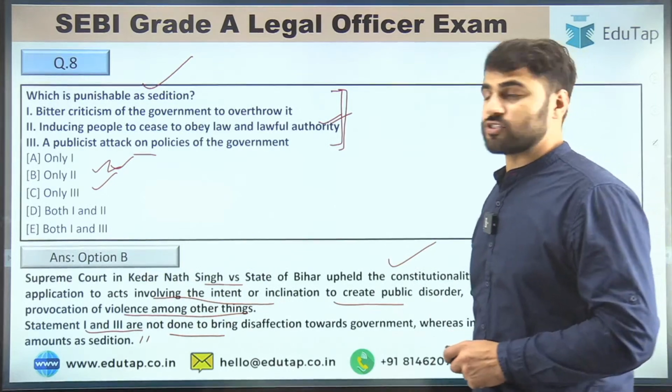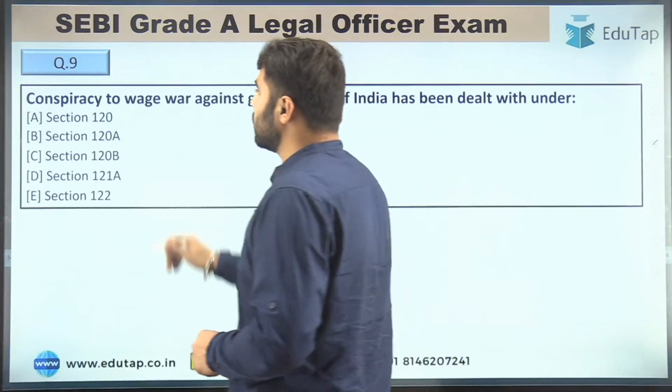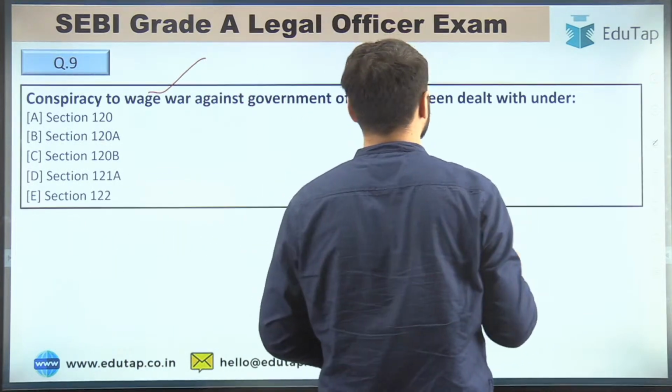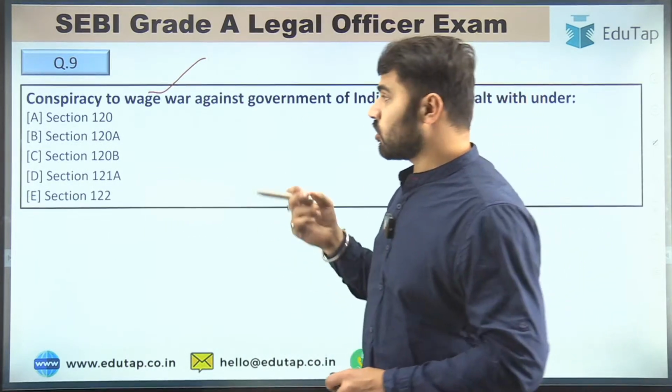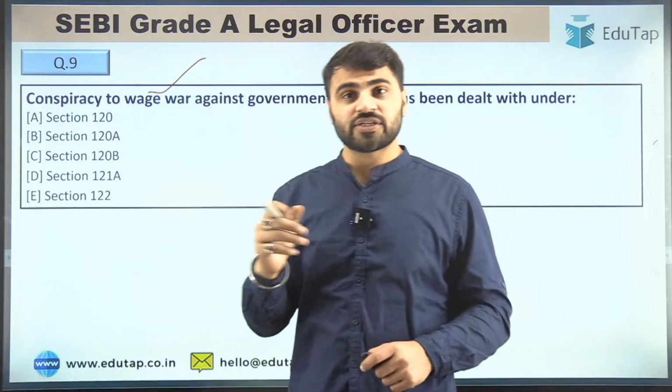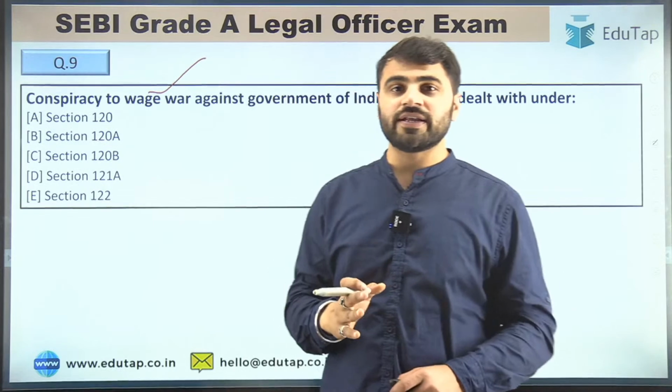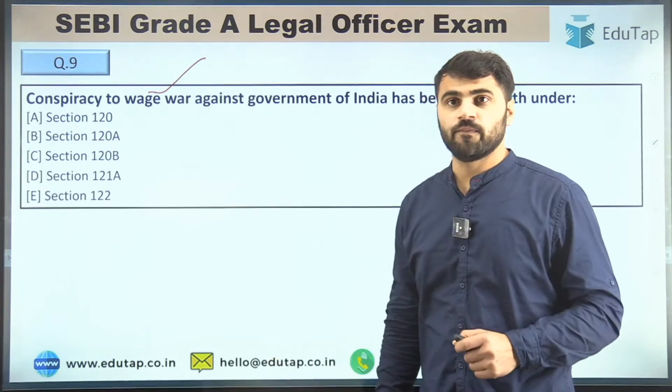Now let's move to question number 9. Conspiracy to wage war against the government of India has been dealt with under which of the following sections? Your options are section 120, section 120A, section 120B, section 121A, or section 122.